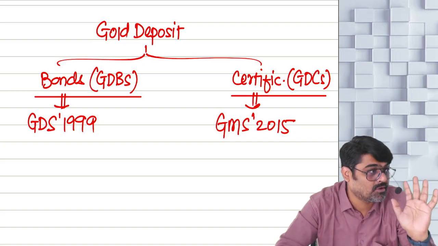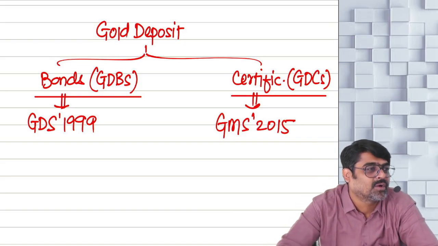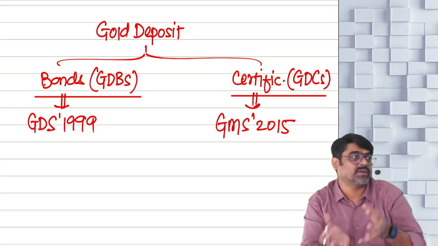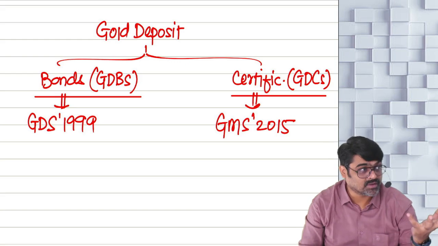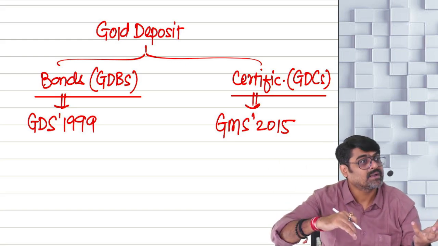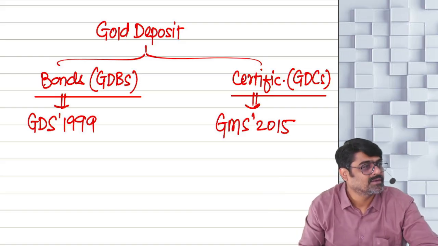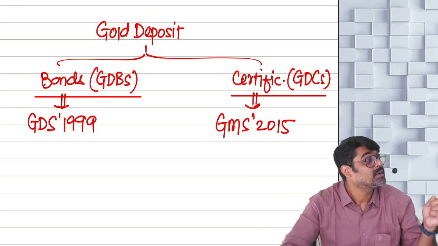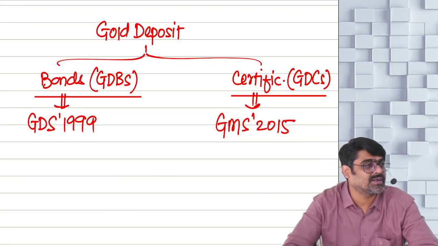Huge amounts of gold have been deposited with the government under these schemes. Especially all those black marketeers who used to earn black money in cash, and converted the cash into gold. So they were holding so much gold. And the majority of the gold which we used to import is held by these black marketeers, and it will come out of their pockets, because they will deposit this gold under the scheme and take the certificate. This way their black money will be converted into white. But that is not the target of the government.